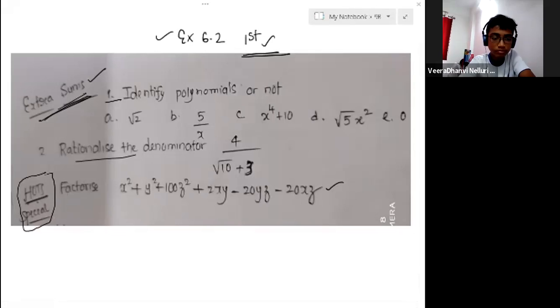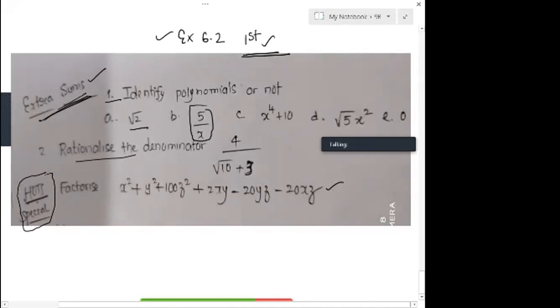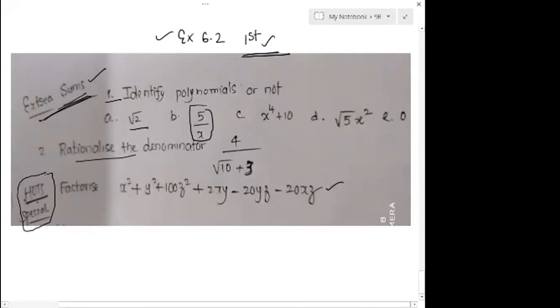Can you just tell the question? Identify the polynomials or not. A, root 2. Second one, B, 5 by x. Third one is x to the power of 4 plus 10. D, root 5 x square is 0.